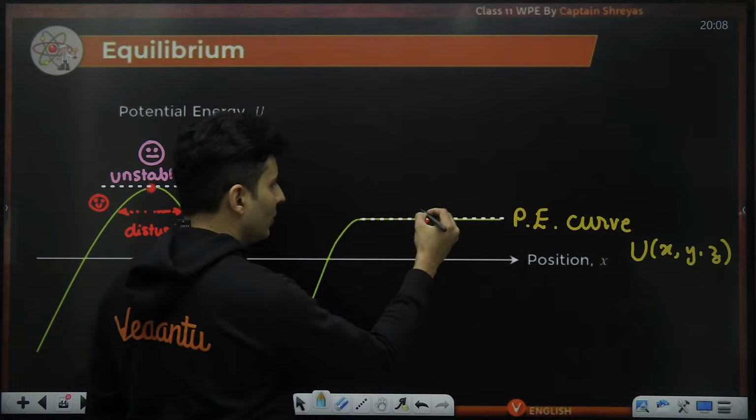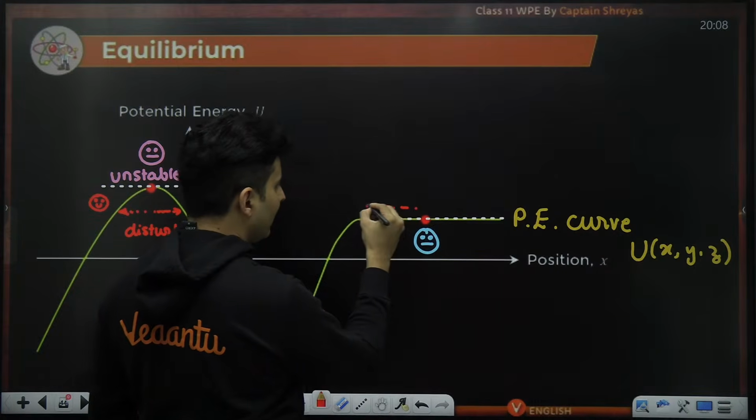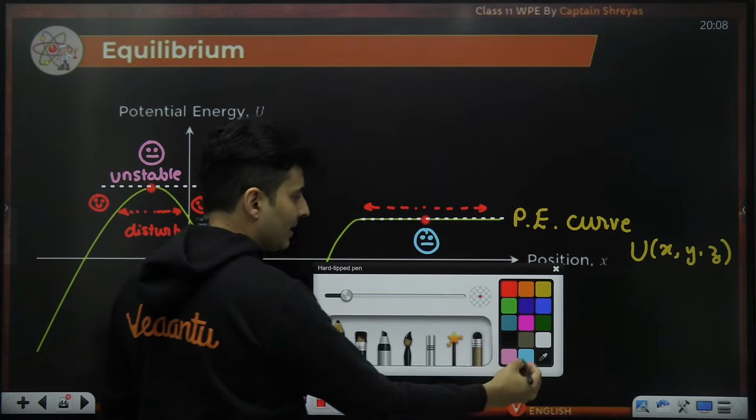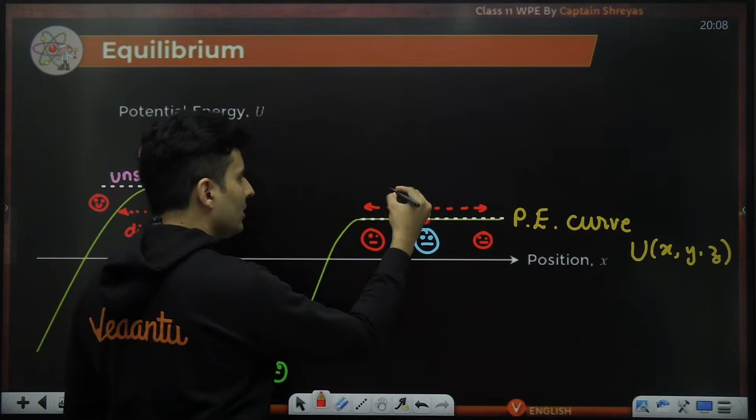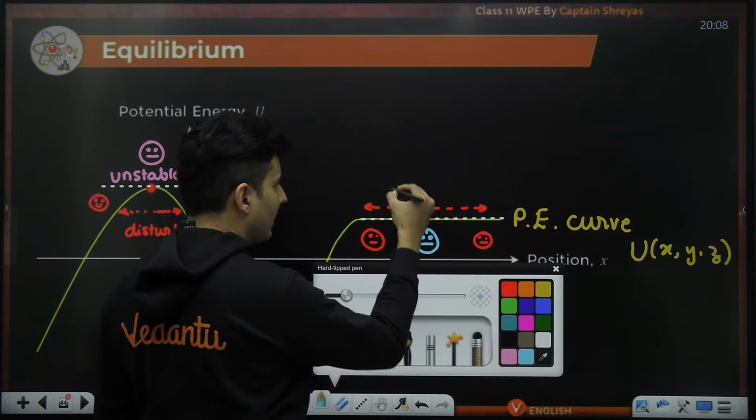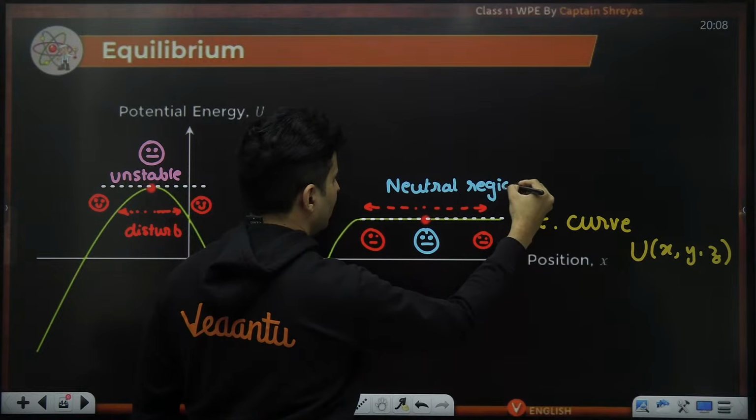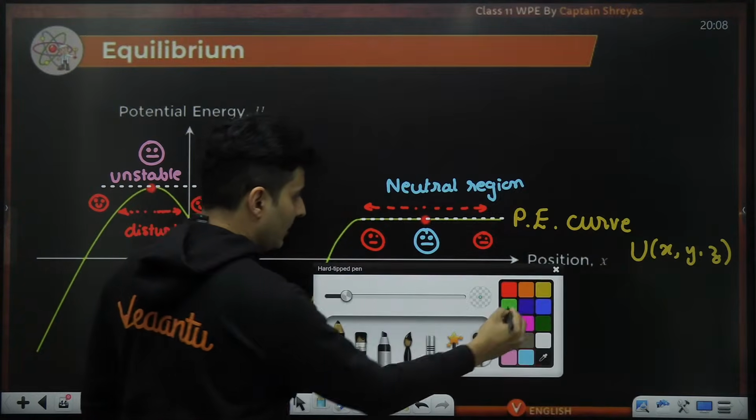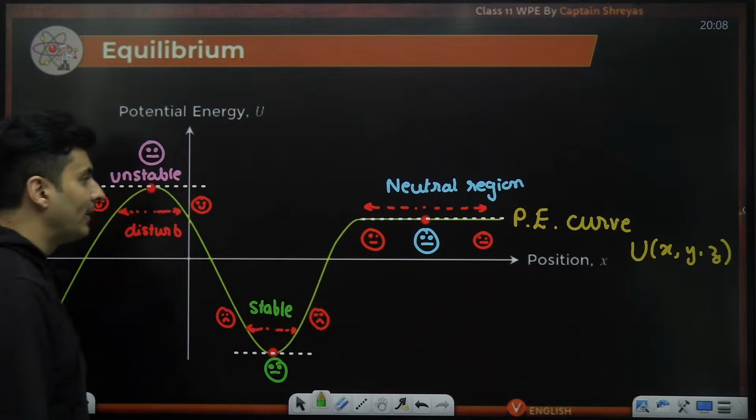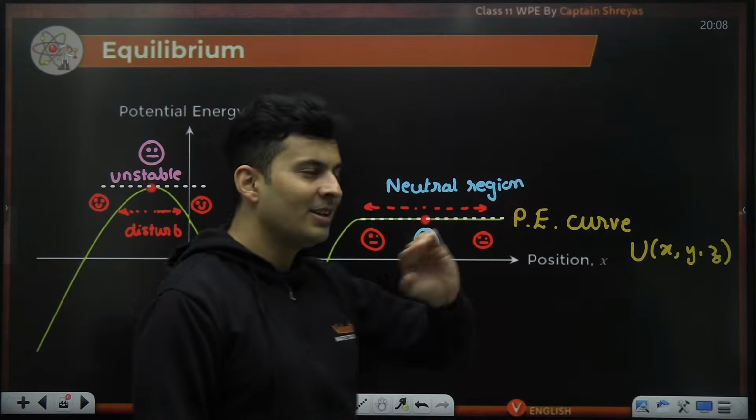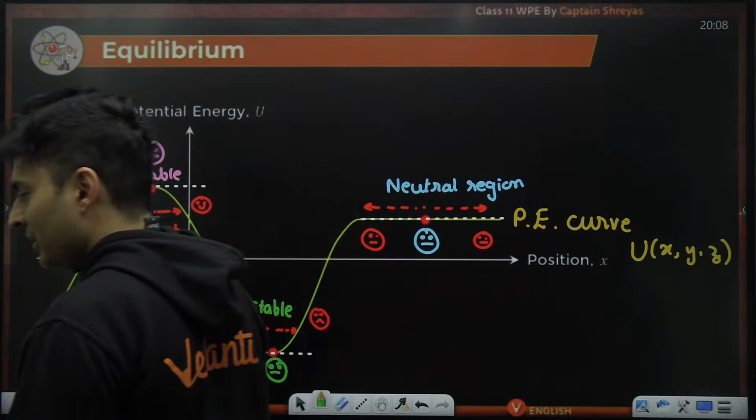But in this scenario over here, again assume poker face, you disturb it anywhere in this region, it will still maintain its expression, it will not change at all. So this entire region is of neutral equilibrium, whereas this one is stable equilibrium. So looking at potential energy graphs alone, you can figure out whether it is stable or unstable or neutral.